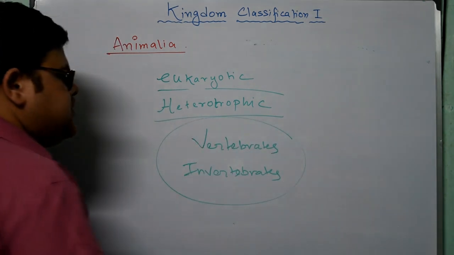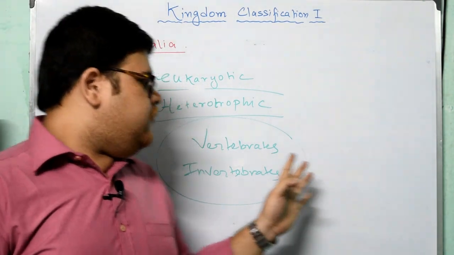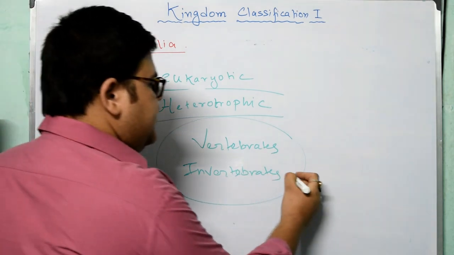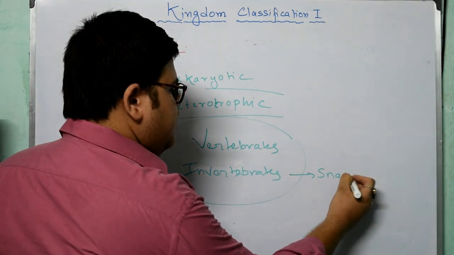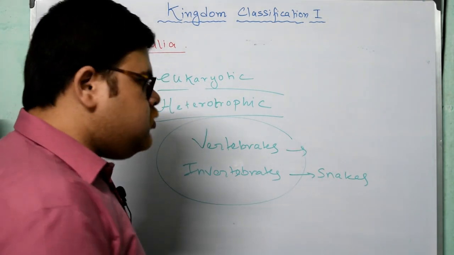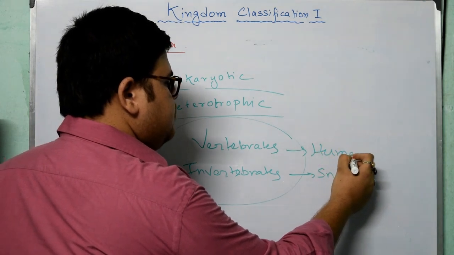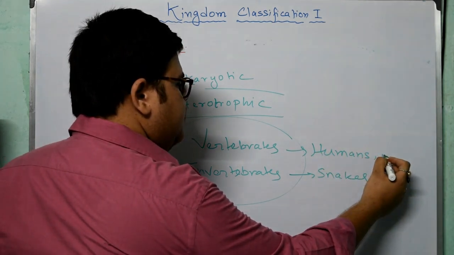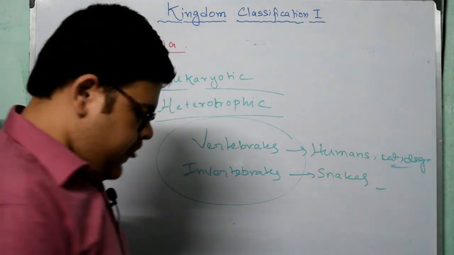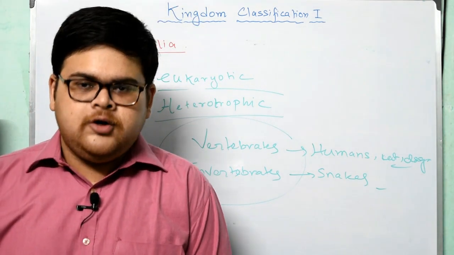Now what are vertebrates and invertebrates? Obviously it is classified according to the backbone. If the animal lacks a backbone, for example, snakes and certain other organisms. And vertebrates, those having backbones, include humans, that is us, cat, dog, etc.